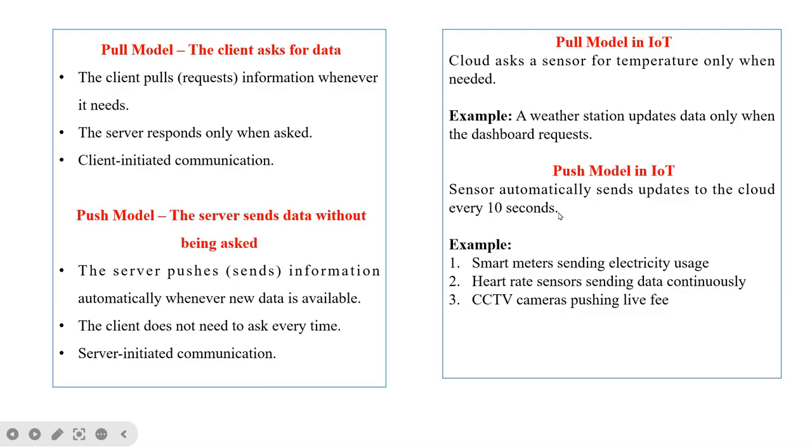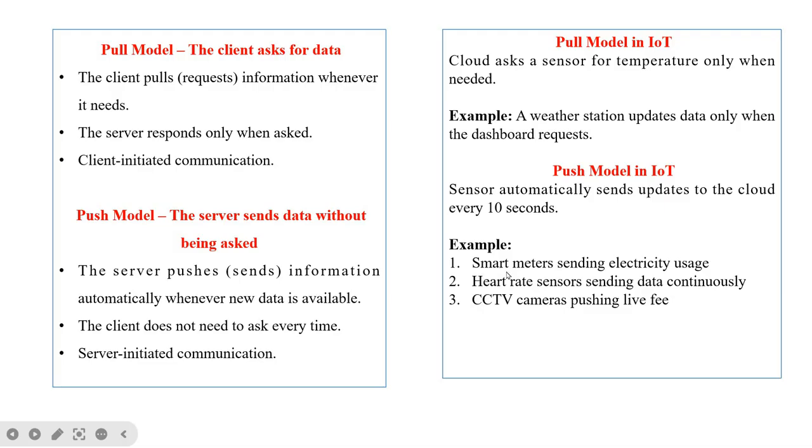There is no need for the client to ask the server for the data to be sent. The client does not need to ask every time. Even though the cloud is not asking for the temperature, the sensor will automatically send the updates to the cloud.